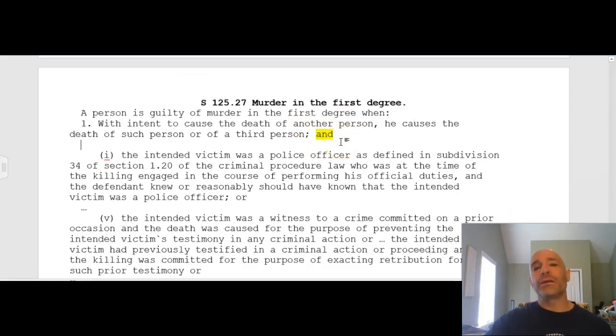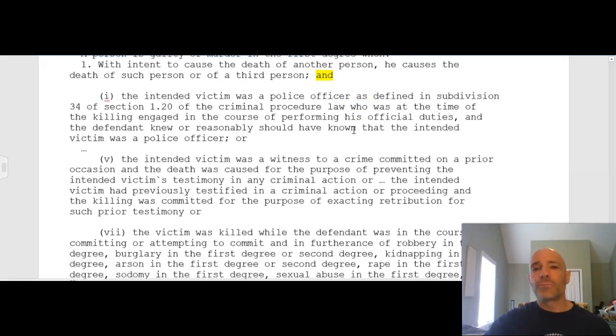That's really important because there needs to be at least one additional aggravating factor that would turn murder in the second degree to murder in the first degree. So what are those aggravating circumstances, right? Aggravating conditions. Subdivision 1(i). The intended victim was a police officer, as defined in subdivision 34, section 1.20 of the criminal procedure law, who was at the time of the killing engaged in the course of performing his official duties, and the defendant knew or reasonably should have known that the intended victim was a police officer.